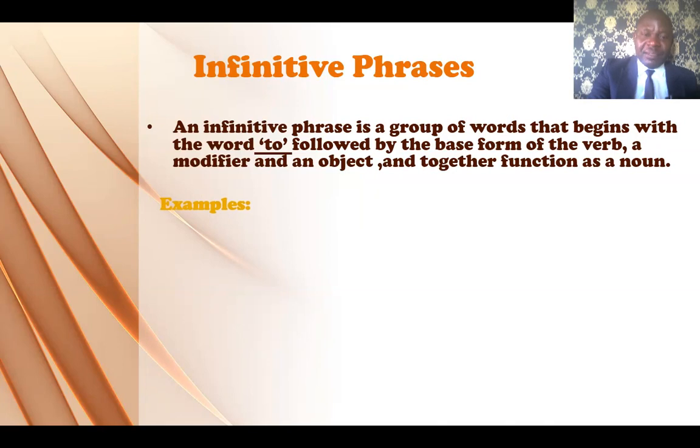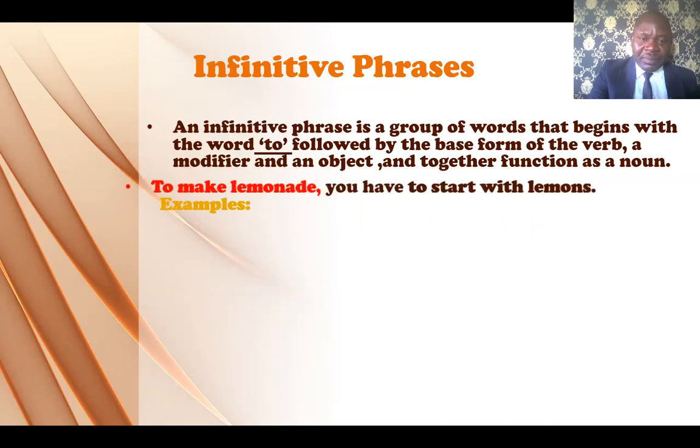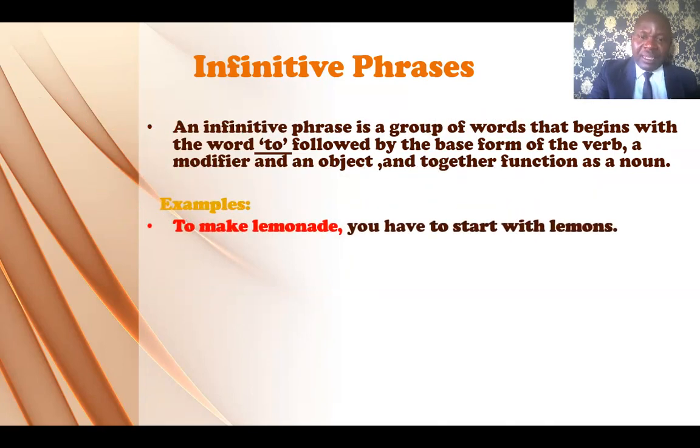Let's have examples so you understand better. The first example we'll be looking at is: To make lemonade, you have to start with lemons. So the infinitive phrase there is to make lemonade. Because I have the word to, then we have make, which is the base form of that verb, then we have lemonade, which is the object.